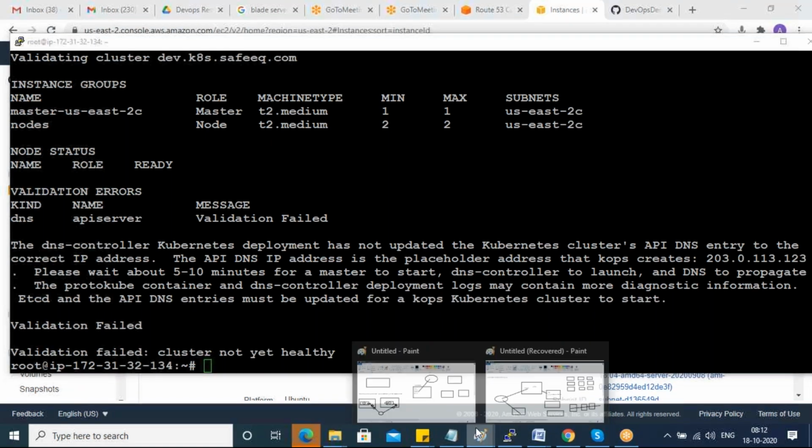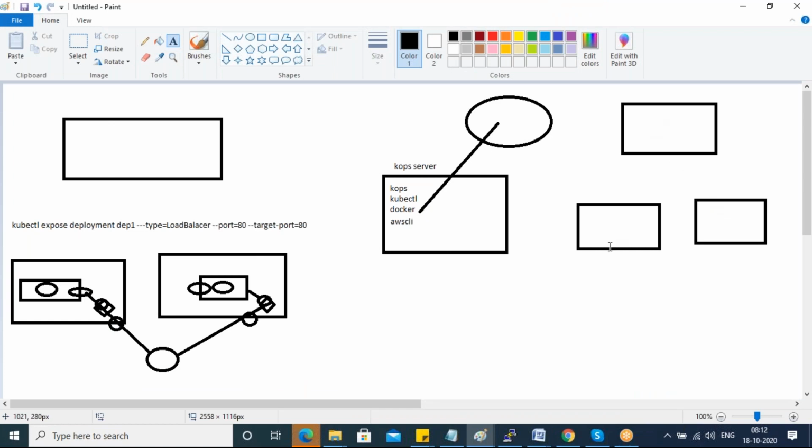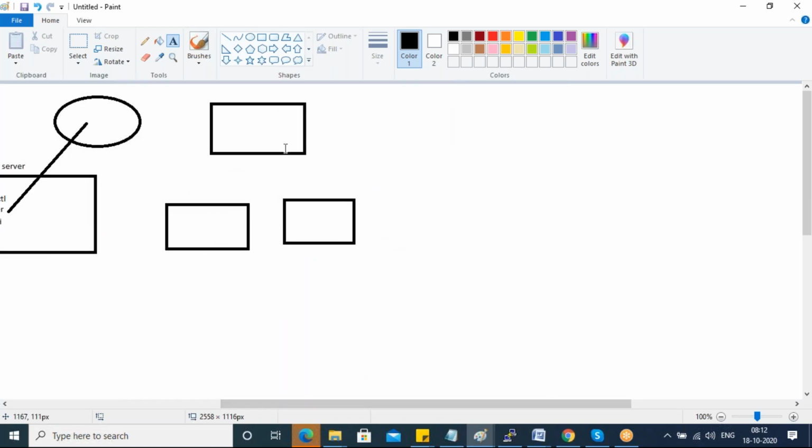Here guys, one more thing, for high availability purpose, your master and worker nodes will be in auto scaling also. Your COPS master will create these servers in auto scaling. What is auto scaling guys? Auto scaling has two advantages. It will maintain your number of servers always. For example, how many master servers as per my configuration? One master. And how many worker nodes should I maintain as part of my configuration? Two worker nodes. Even if you delete them, they'll come back because there is an auto scaling concept in the backend.